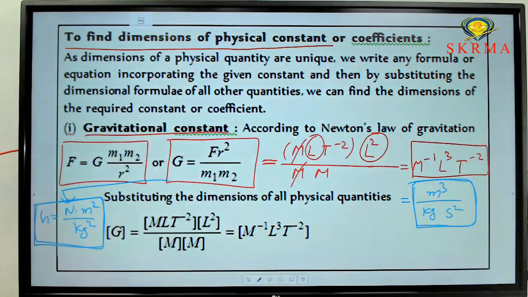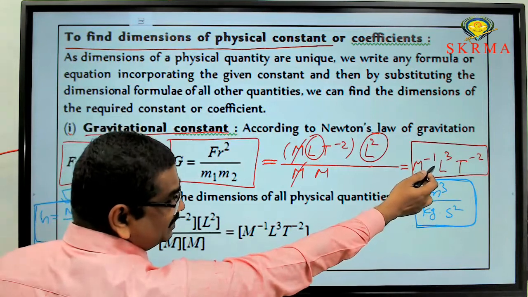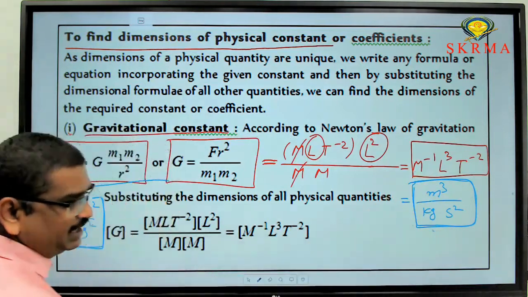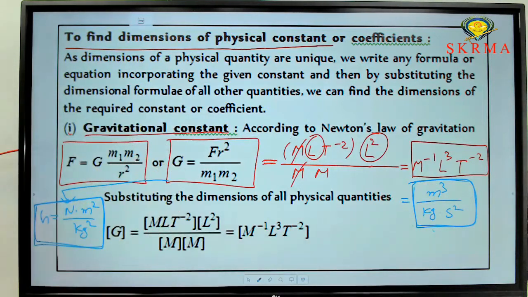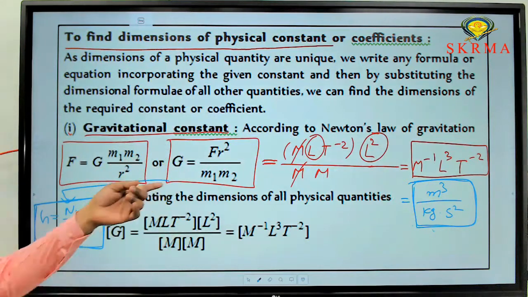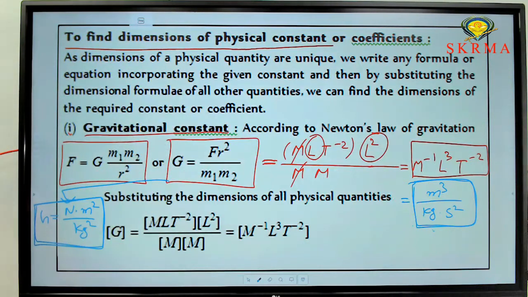This one is from dimensional analysis, we wrote this SI unit. This one is from the basic formula. So either from the basic formula or from the dimensional formula we can write the SI unit. This is the conclusion. Next, go through the other example.